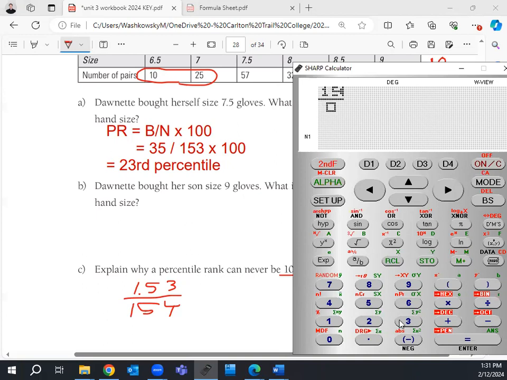So, the answer is, well, how come you can't have 100? I did that wrong. Over 154 times 100. So, the question is, how come you can't have 100th percentile?